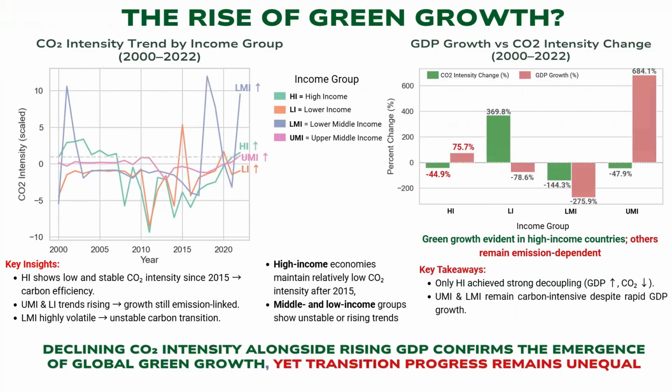Here, we can see the carbon intensity chart shows that high-income countries maintain low and stable levels, while middle and low-income groups still fluctuate or rise. Now we see the scatter plot of GDP growth versus carbon intensity change. Only high-income countries achieve strong decoupling with higher GDP and lower carbon intensity. The other groups, upper middle, lower middle, and low income, still show emission-linked growth, proving that global green growth remains unequal.